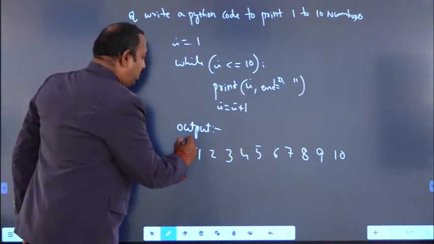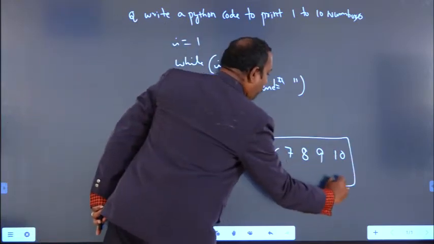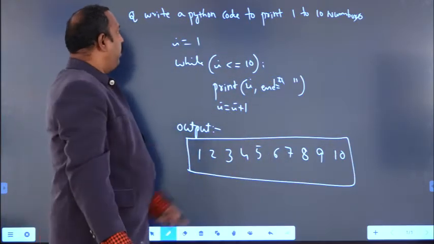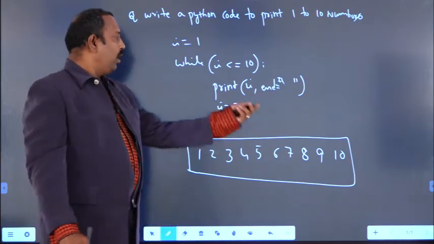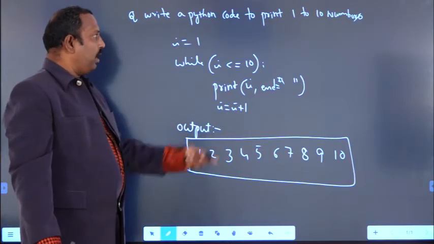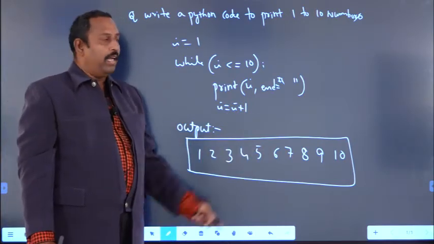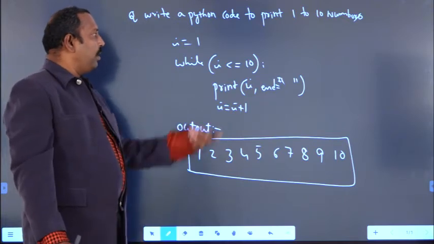What is the output we got? This is the output we got, 1 to 10 numbers. We can print using while loop. Suppose I want to find sum and average of 10 numbers. Same logic you can use, you add some more here.